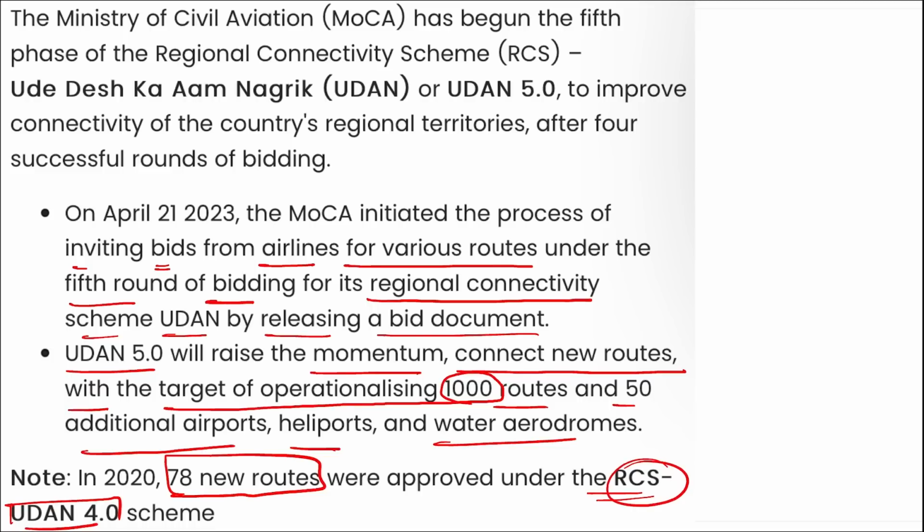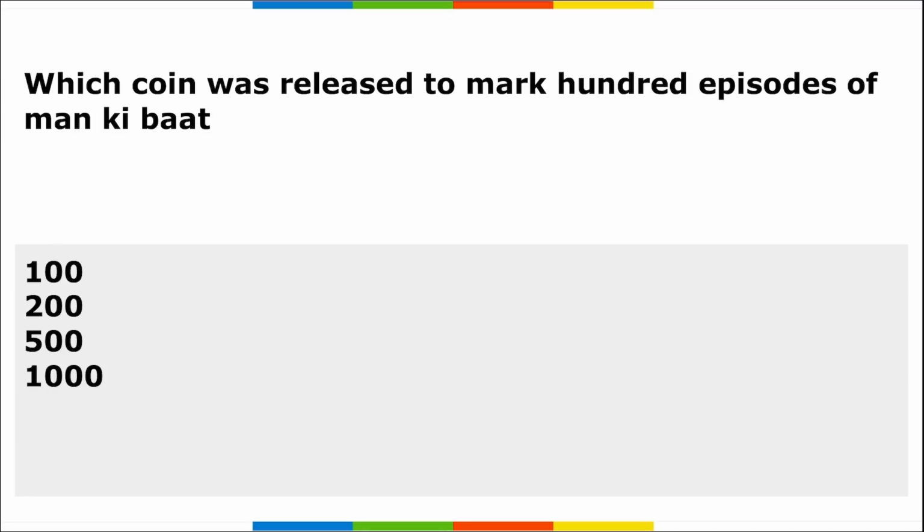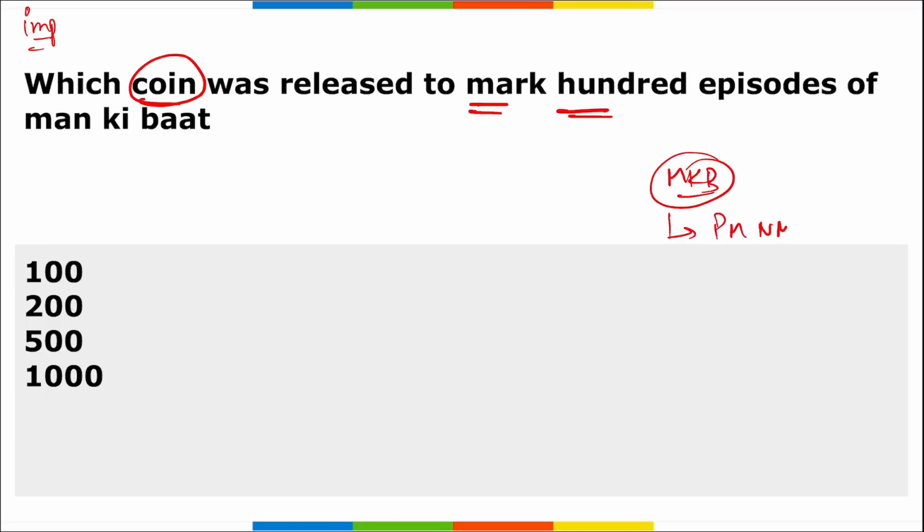Alright, next, and this is an important question, friends: which coin was released to mark the 100 episodes of Man Ki Baat? Remember, this initiative was launched by Prime Minister Narendra Modi, and the first episode was aired on 3rd October 2014.